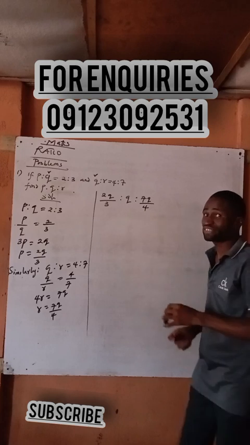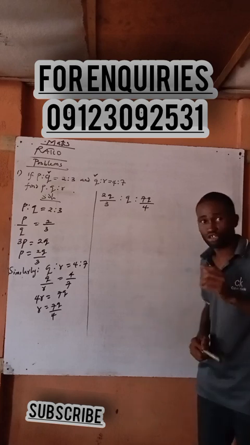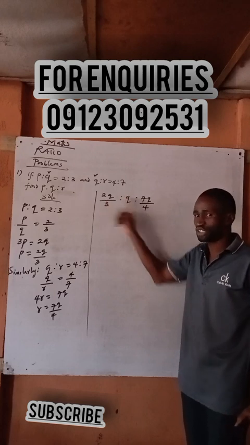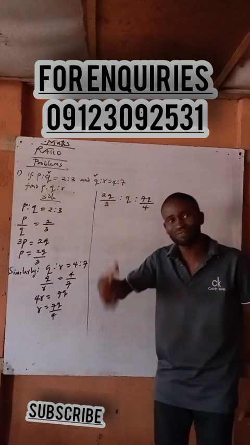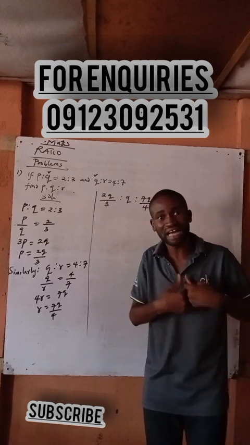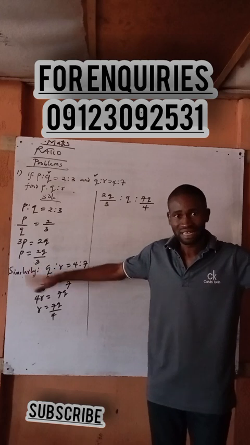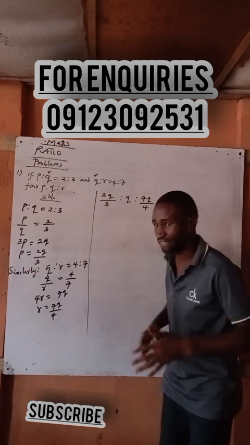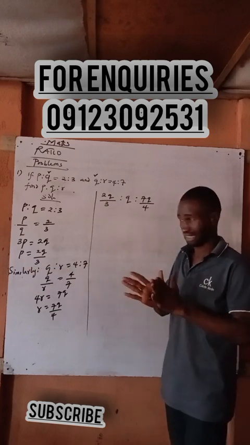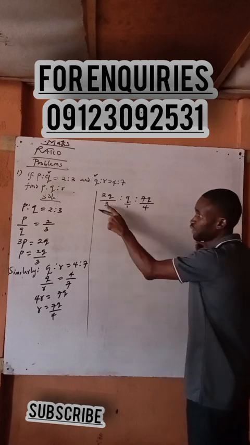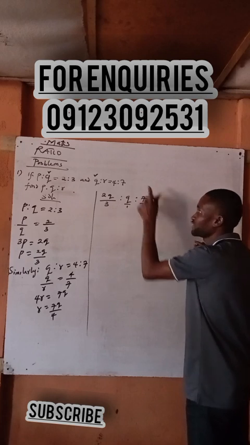4. Now, the next thing I'm going to do, because this one is a whole number, this one is in fraction, this one is in fraction, I'm going to find the LCM so as to make it to be in what? In a linear form. I'm going to find the LCM so as to make it to be in what now? The linear form. So this one I can make it to be 1. LCM of 3, 1, 4 is how many?